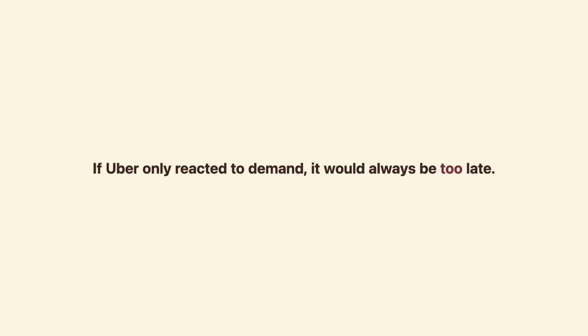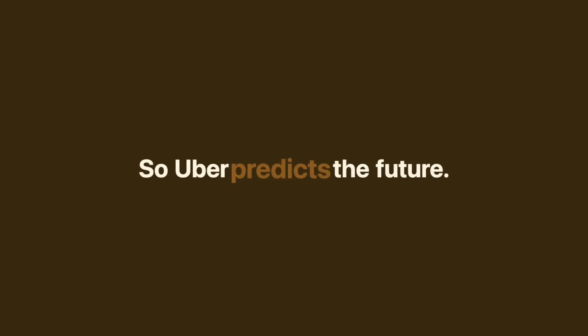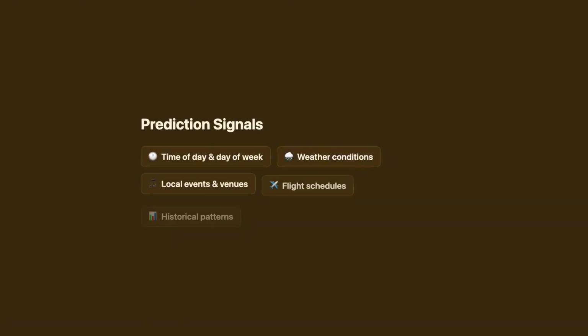If Uber only reacted to demand, it would always be too late. By the time 40,000 people request rides, the drivers simply aren't there. So Uber predicts the future. Their models forecast demand 10 to 15 minutes ahead. They look at time of day, day of week, weather, local events, flight schedules, historical patterns, and dozens of other signals.